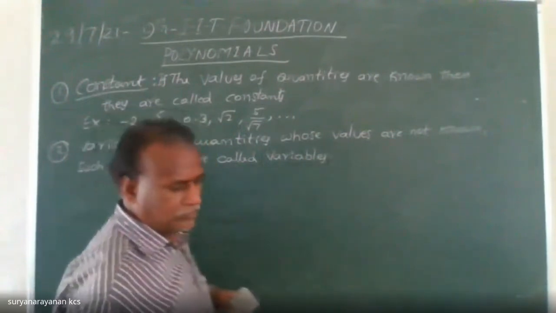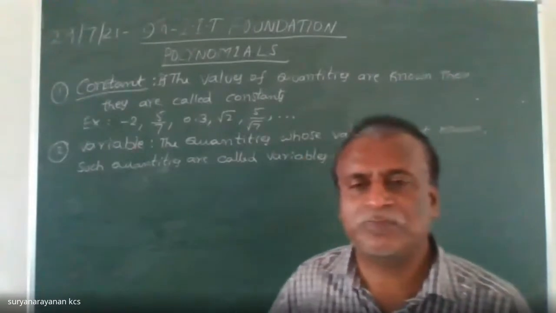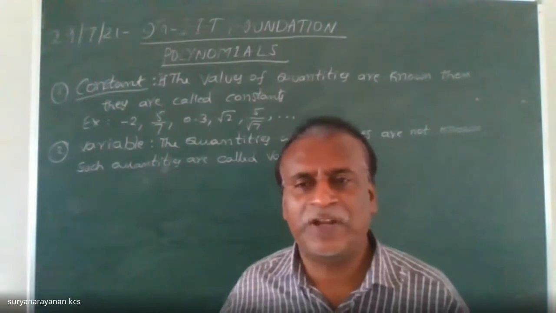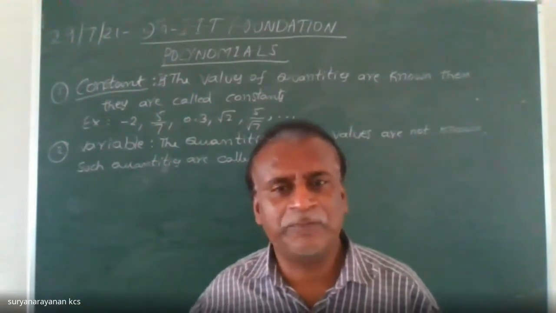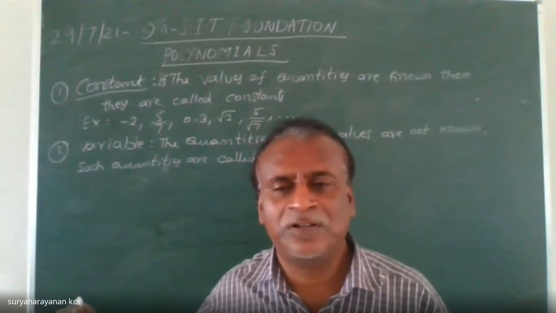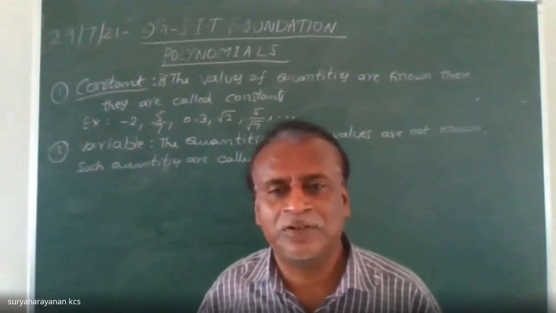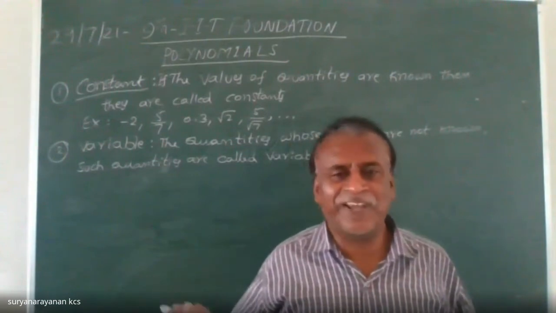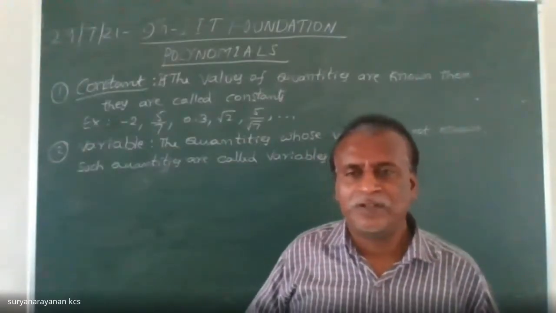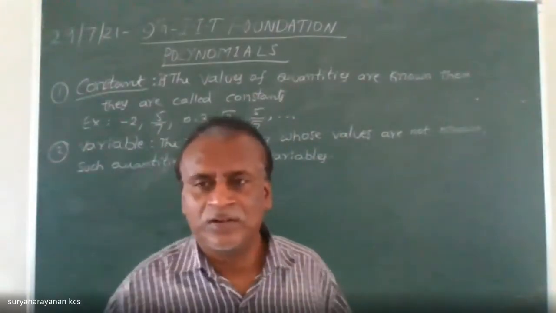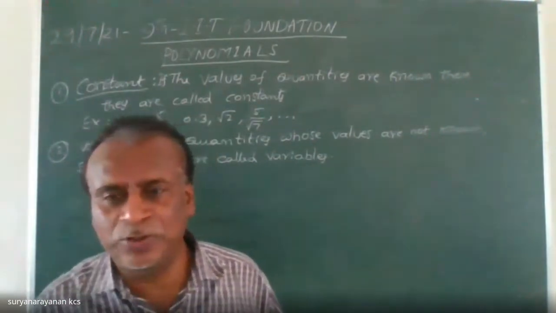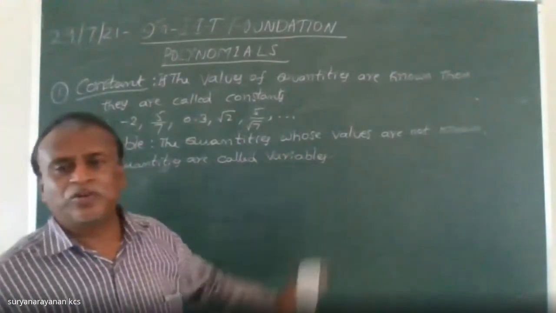I have taken some money from Bibina. Just for example, I have taken some money from Bibina. How much amount have I taken from Bibina? We don't know. You don't know how much amount I have taken from Bibina. So that is called an unknown quantity. Numerically, we do not know its numerical value. So they are called unknown quantities.